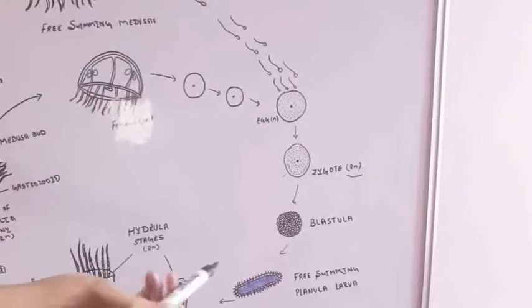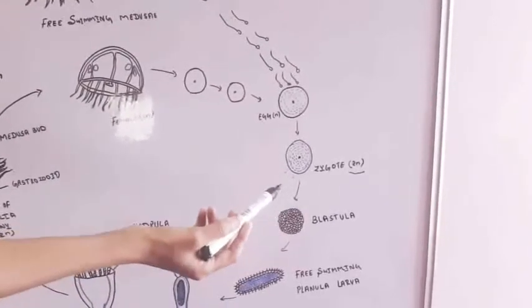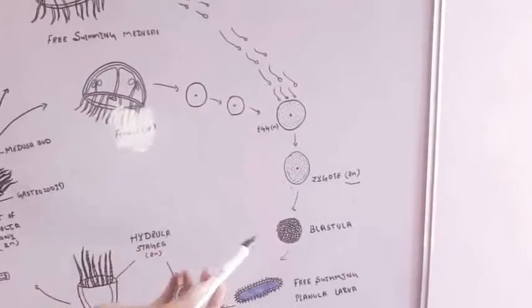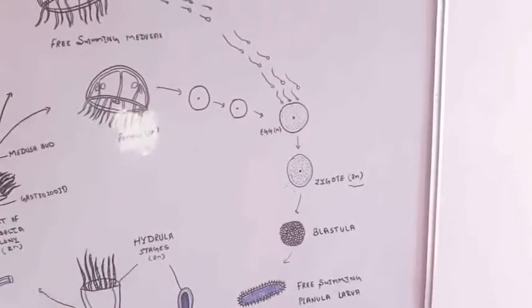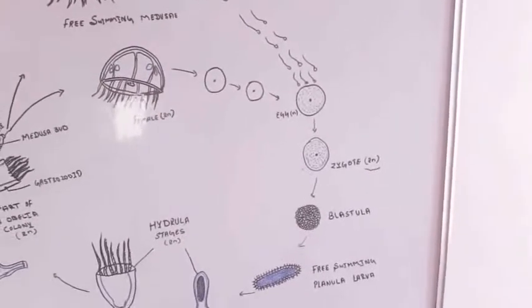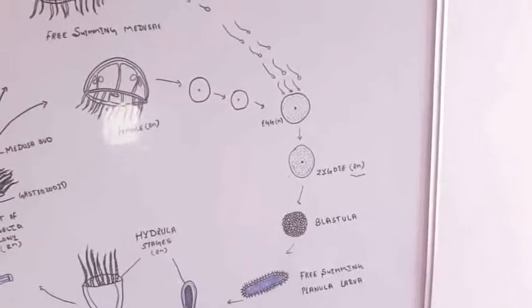Here is the formation of the zygote, which undergoes cleavage. Cleavage is the repeated and rapid mitotic division of the diploid zygote.